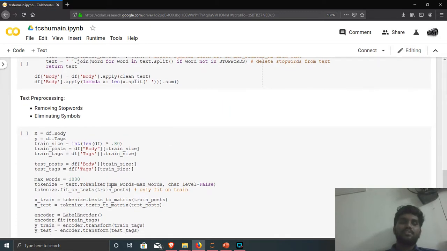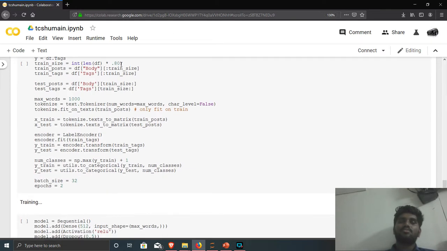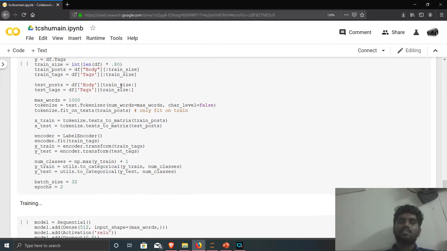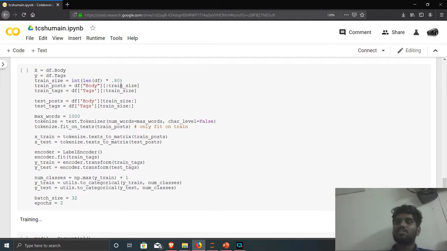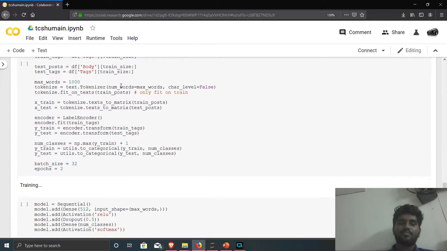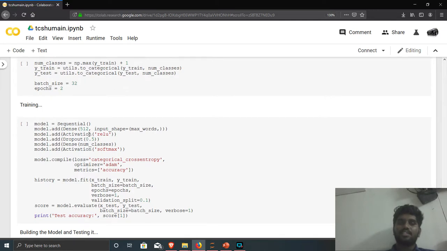Now we'll go to the training part. Here we are splitting the data into 80% training and 20% testing. I'm tokenizing these words and mapping them through their data frames. Then I'm creating this model, and I've used categorical cross-entropy because that is more reliable for this data and is the most suggested loss for this kind of classification.